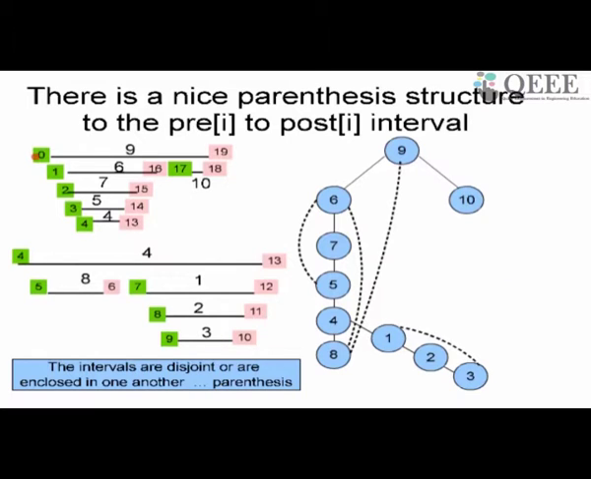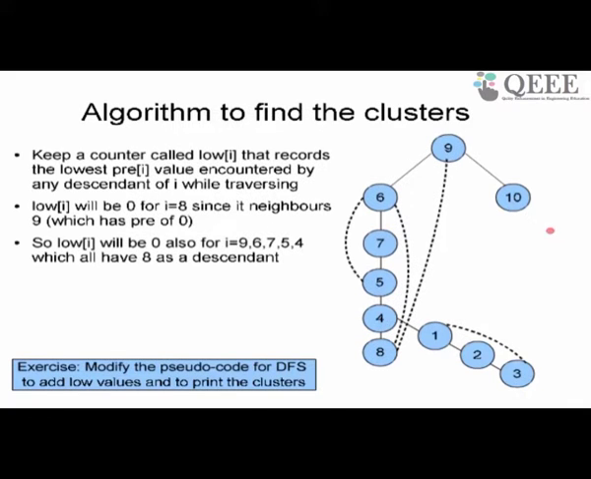And then I see also that that structure tells me something about the graph. In fact, by using the pre values and the post values, I can say something about the graph. I'm going to keep one more counter called low, going back to this problem of finding clusters, right? I wanted to check whether or not there is a dotted edge that gets out of a cluster or not. So I'm going to keep another counter called low.